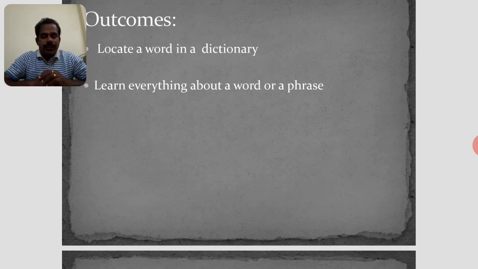One more question for you. What do you do when you do not know the appropriate word to describe something? To describe something, we need some words, vocabulary, but you don't know which word you have to use.